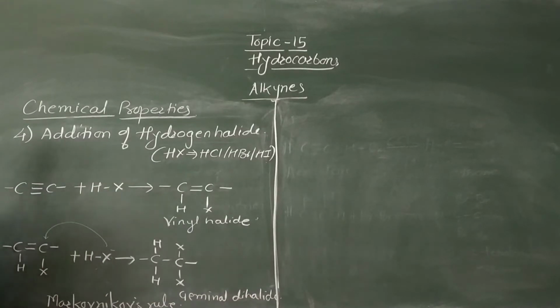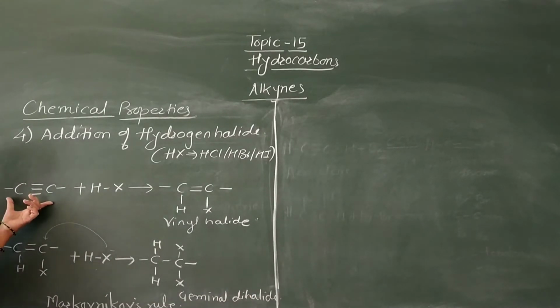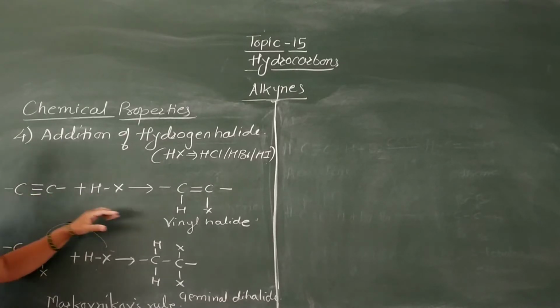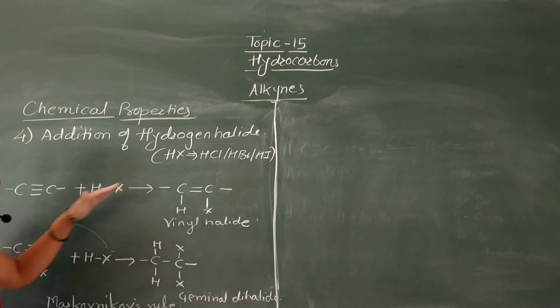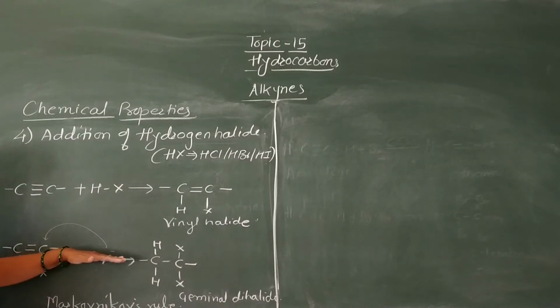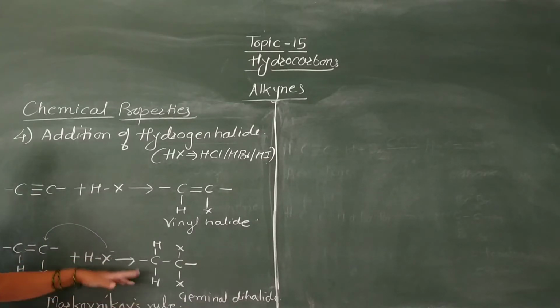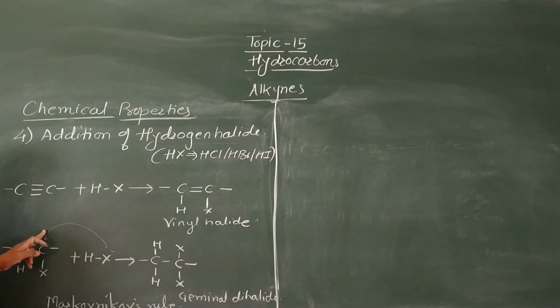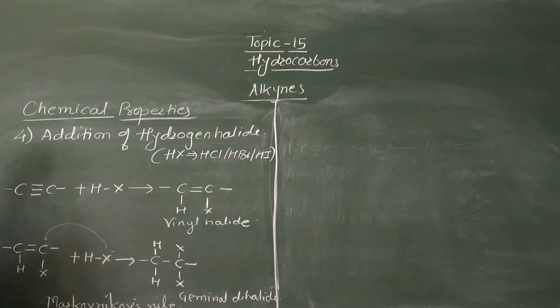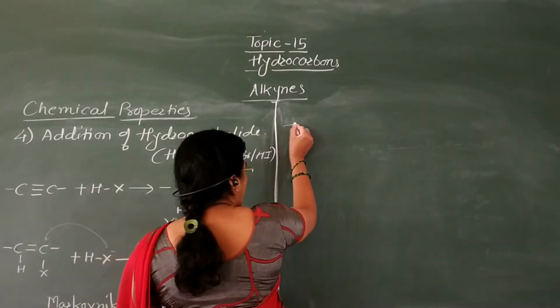That is when alkynes are treated with hydrogen halide, simple addition reaction takes place to form first vinyl halide, and this vinyl halide when again undergoes addition of second molecule of hydrogen halide, this addition takes place according to Markovnikov's rule. Negative part of the hydrogen halide goes to that carbon atom of alkene which has less number of hydrogen atoms to form geminal dihalide. Now we are going to see some examples.